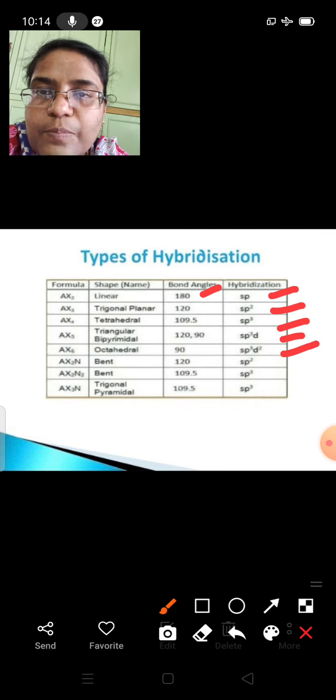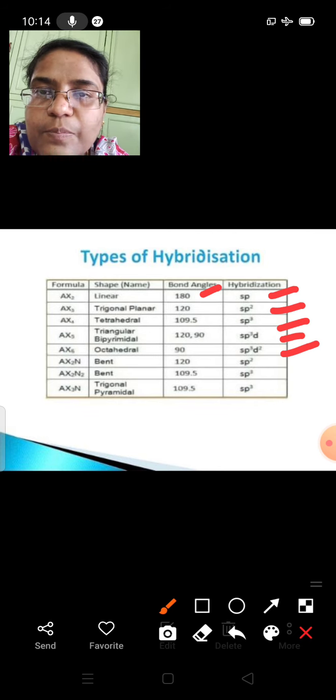So valency is 4, hence the 4 electrons are present in the 2s and 2p orbitals. And these orbitals can undergo sp3 hybridization, sp2 hybridization and sp hybridization. We'll just see in detail. Okay, so before going into the types of hybridization, we'll see the valency of carbon especially.